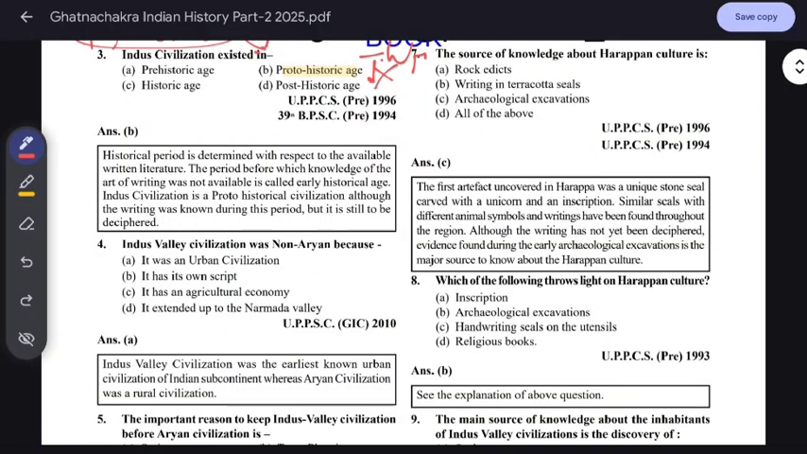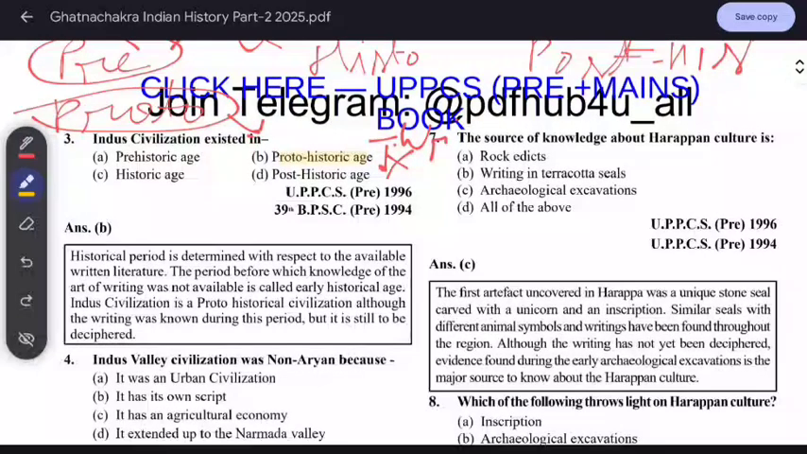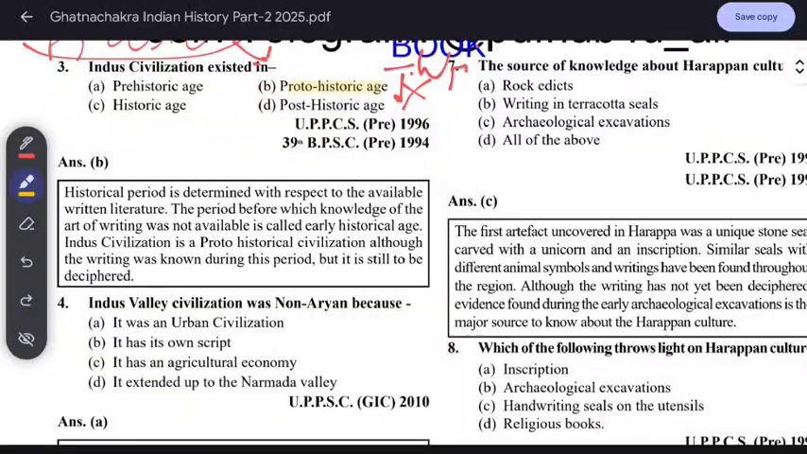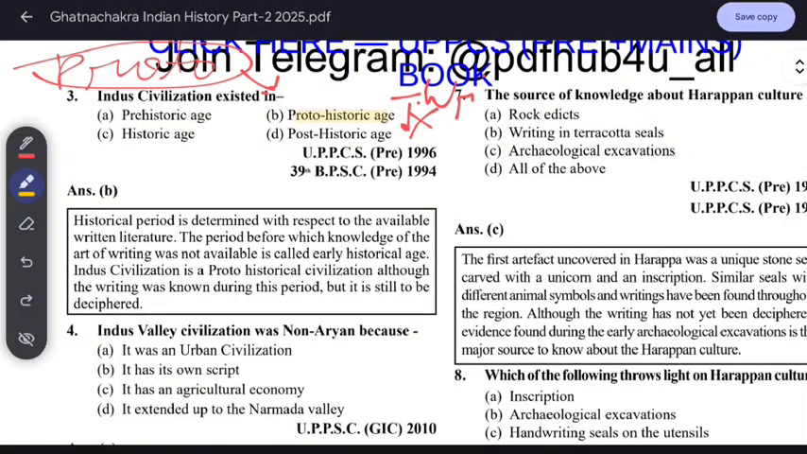So next we'll see this. On this topic, the Ashoka script was also deciphered by Prinsep. So in this way, it will be deciphered later. In the historic period, the period is determined with respect to the available written literature; the period in which the art of writing was not available is called the early historic period. The Indus Valley civilization is the proto-historical civilization. Although writing was known at this time, it's not deciphered here.